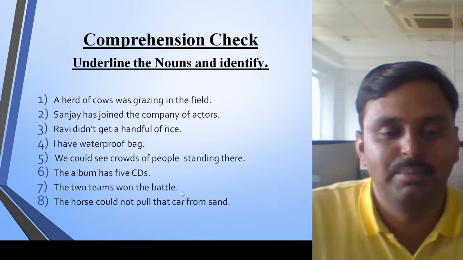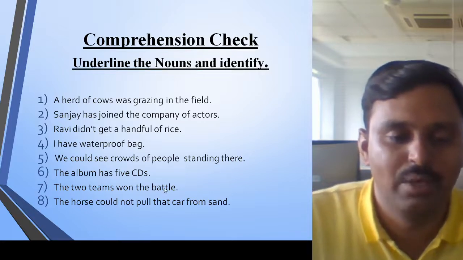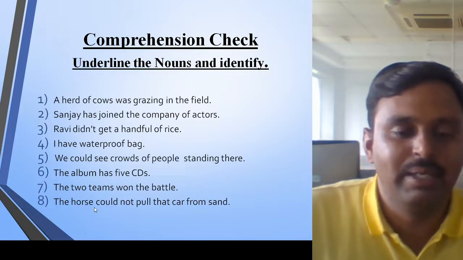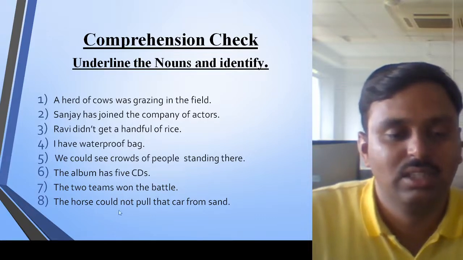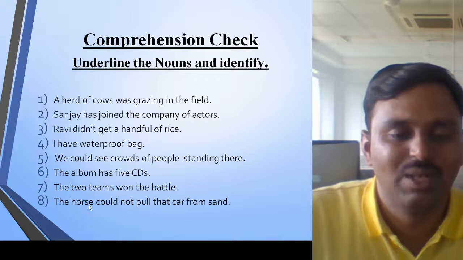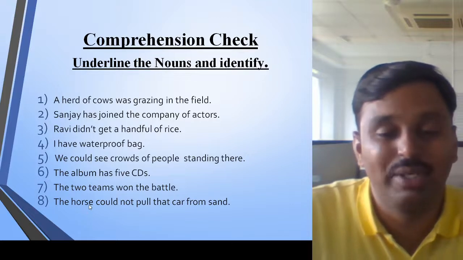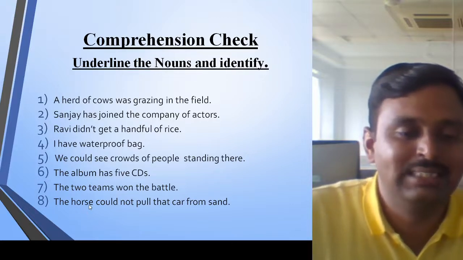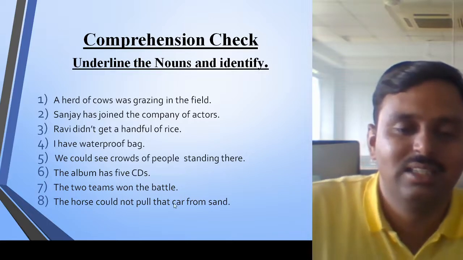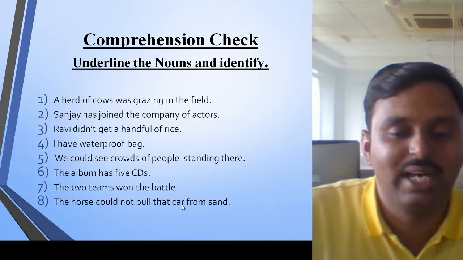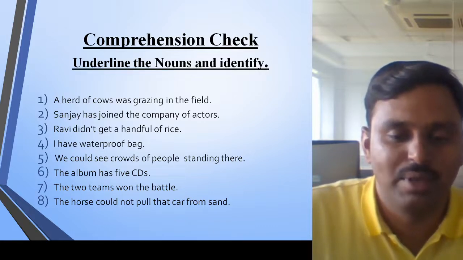Battle is also an example of a noun, a common noun. Next example, number 8: the horse could not pull that car from sand. Here horse is a common noun, as I do not know which horse it is talking about. And car is also not specific, so car is also an example of a common noun.